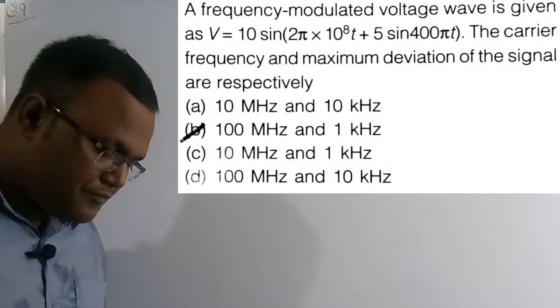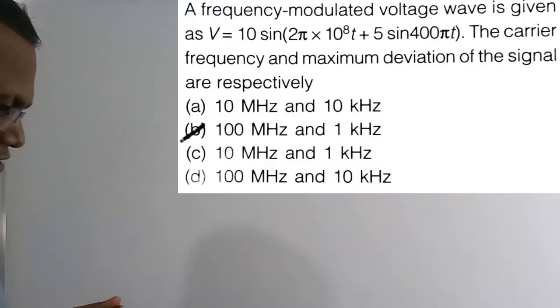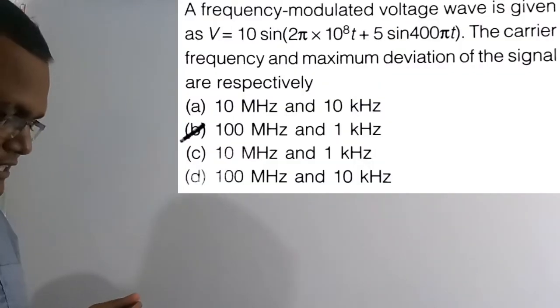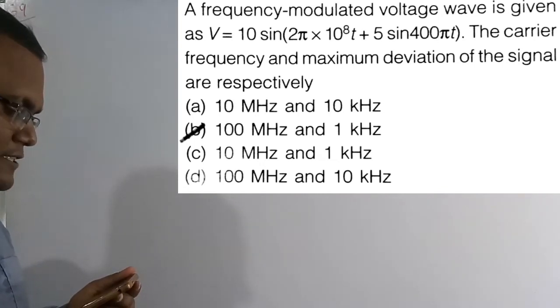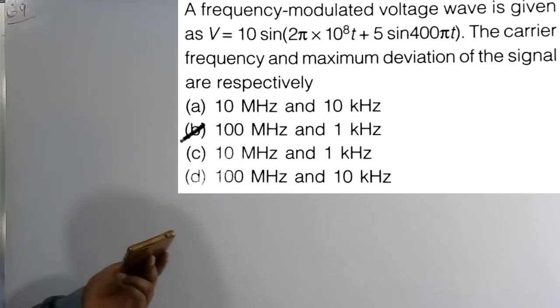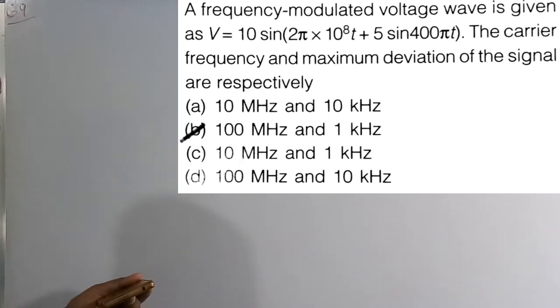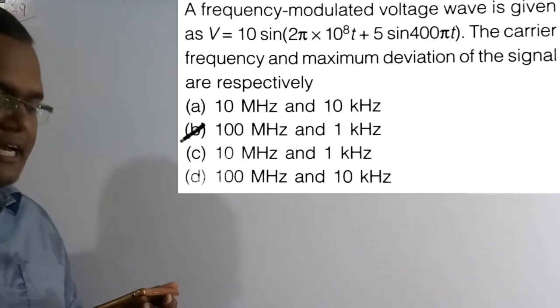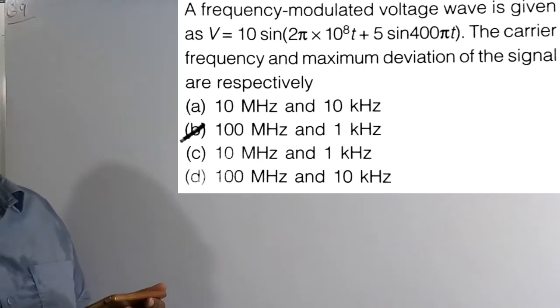Now we are going to solve the 16th question. See the question here. A frequency modulated voltage wave is given by this equation. This is a voltage signal. The carrier frequency and the maximum deviation of the signal are respectively. So we need to find the carrier frequency, which means FC, and the maximum frequency deviation, delta F.